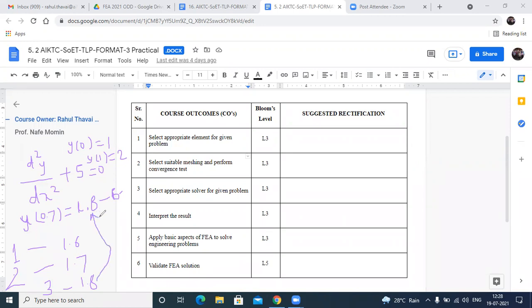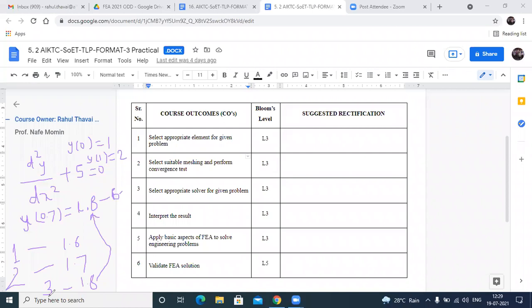Is that okay now? I'm just briefing you, I'm not going into detail. How to solve by using one element, that we are going to see. How to solve by using two, that we are going to see. How to solve by using three, that we are going to see.